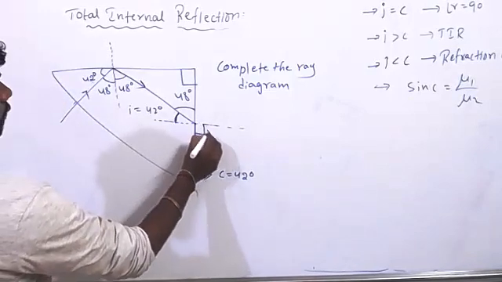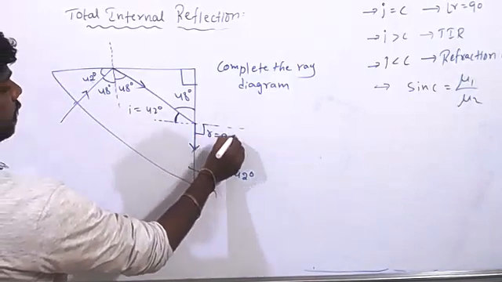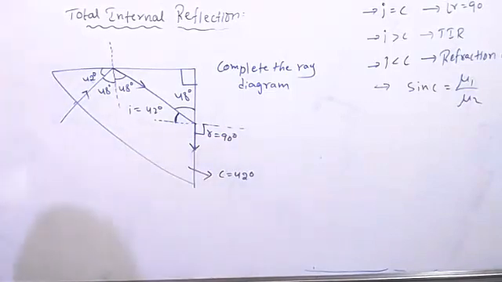Now the angle of refraction equals 90 degrees. Clear? Prisha, clear? Yes, sir.